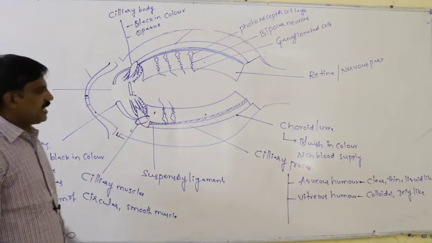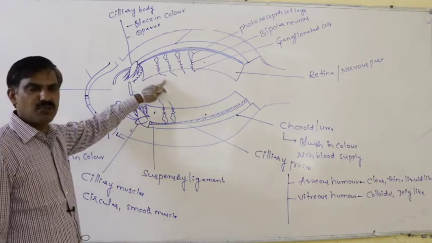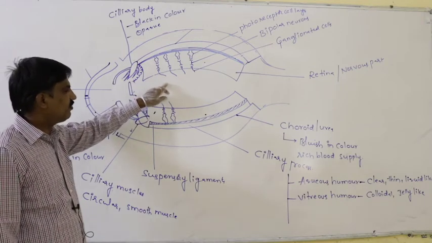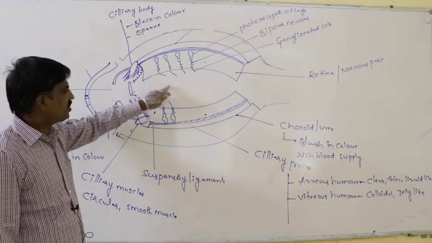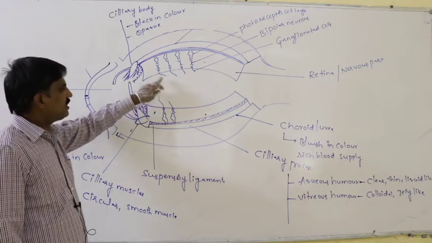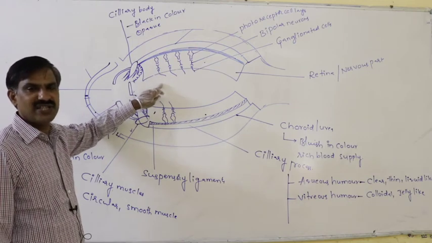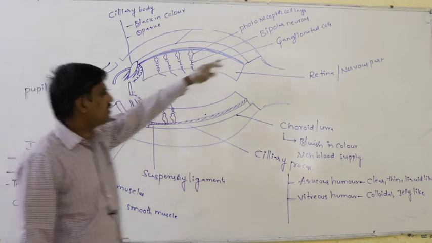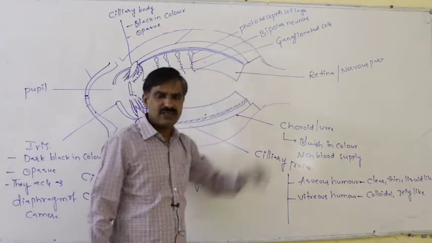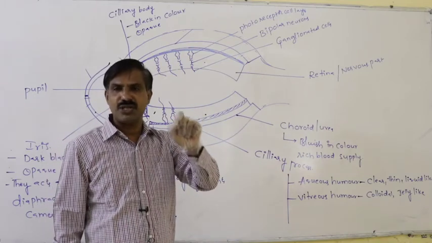So in this case, which cells are first exposed to the light which has entered the vitreous chamber? This chamber is said to be the vitreous chamber. Which cells are first exposed to light entering the vitreous chamber? That means the ganglionated cells. But ganglionated cells are not able to generate an action potential.